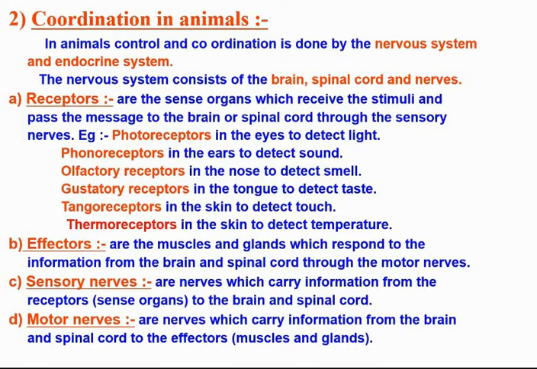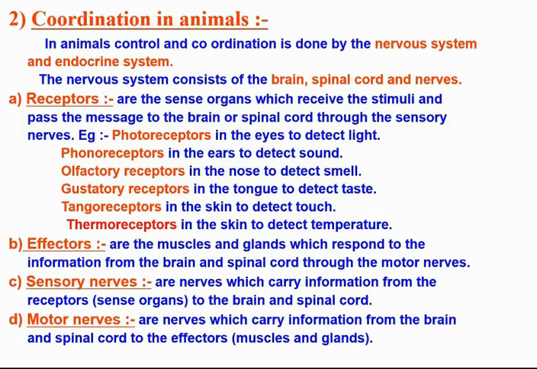For example, photoreceptors in the eyes to detect light, phonoreceptors in the ears to detect the sound, olfactory receptors in the nose to detect smell, gustatory receptors in the tongue to detect taste, tangoreceptors in the skin to detect touch, thermoreceptors in the skin to detect the temperature.